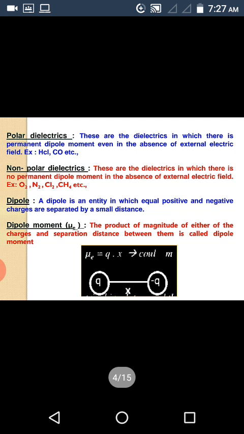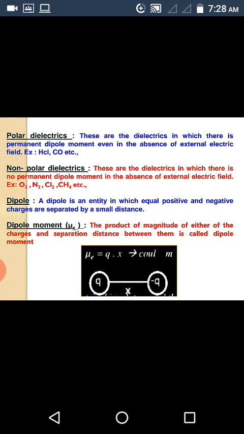Now let us consider some important terms related to this section. Polar dielectrics. These are the dielectrics in which there is permanent dipole moment even in the absence of external electric field. That is, in case of these polar dielectrics, center of positive charge of the nucleus and center of negative charge of the electron cloud do not coincide. Hence, poles are existing and it possesses some permanent dipole moment.